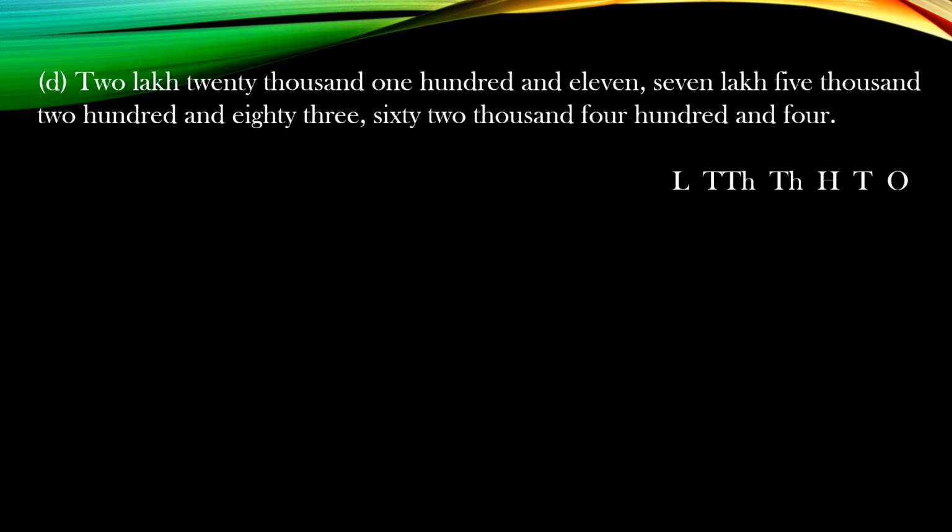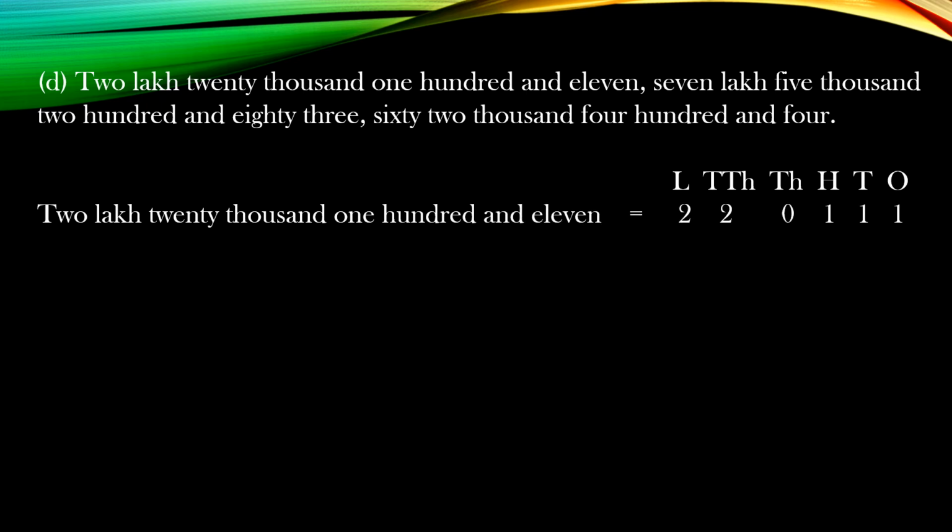Then first is 2,20,111. Now how you're going to write? Like this, see. 2 at lakhs place, 20,000. So 20 will be written on thousands period, then 111, 1 at 100 place, and then 11. Then next add